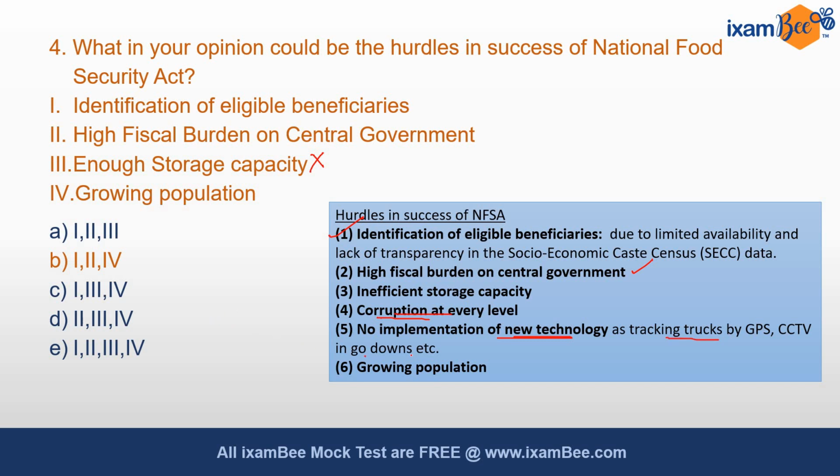CCTV is not present in godowns, due to which there is a lot of leakage in the food grains in the supply chain. And the last one is growing population. Increasing population is putting a lot of hurdle in the success of national food security.